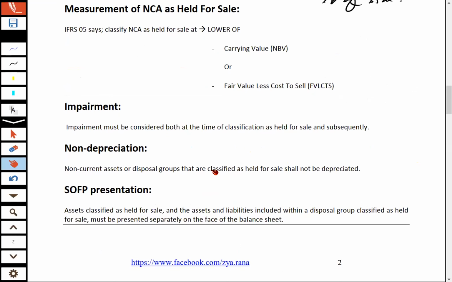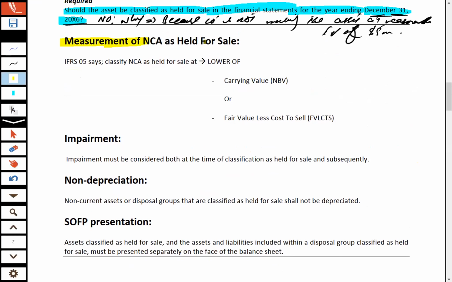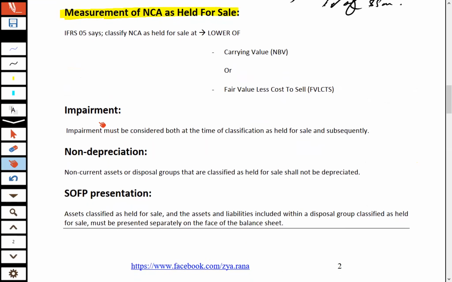After covering the requirements for the classification of an asset as held for sale, now we are going to discuss the measurement of non-current assets held for sale under IFRS 5. Keep in mind, now we are going to study the accounting of the asset classified as held for sale under IFRS 5. IFRS 5 says to classify a non-current asset as held for sale at the lower of carrying value, or fair value less cost to sell.